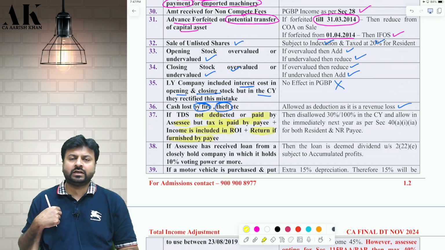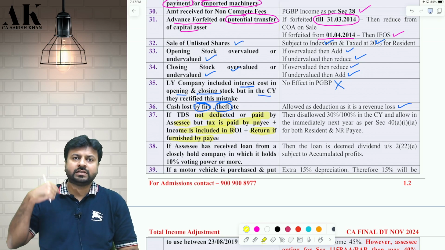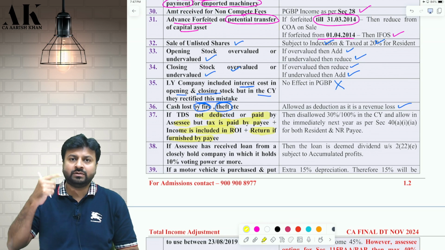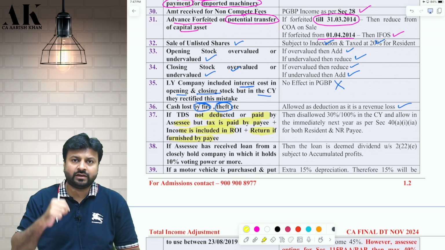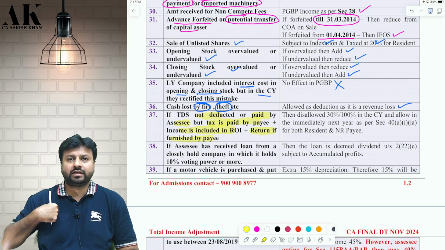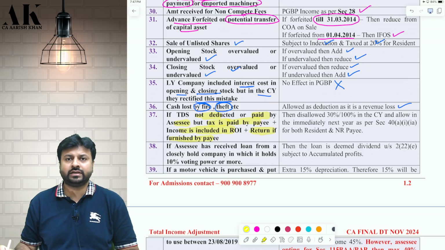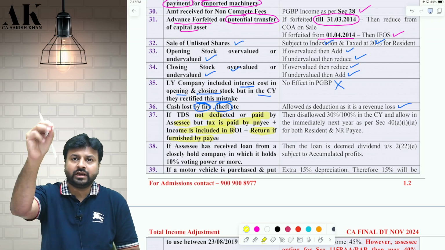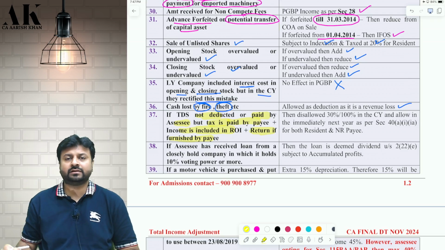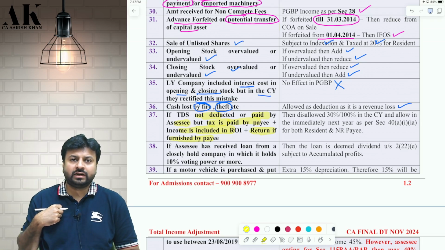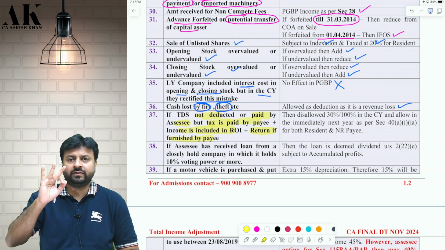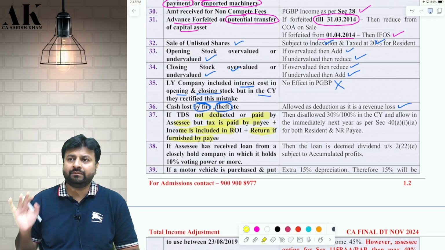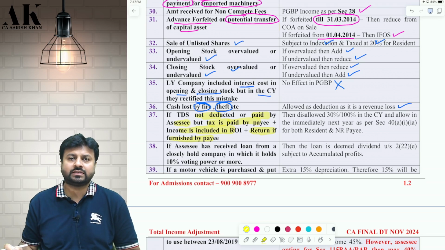So I failed to deduct and pay the TDS, but you have included that in the income, you have paid the tax, you have filed the return. Then the deductor will not be called an assessee in default. And in such case, it is deemed that the deductor has deducted and paid the tax on the date on which the payee has filed the return. So if you have fulfilled the three conditions, I am relieved of being an assessee in default.